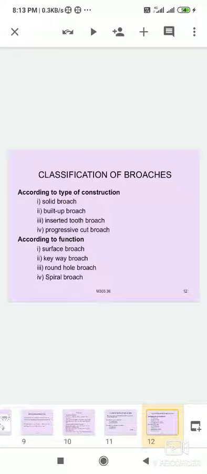According to type of construction: solid broach, built up broach, inserted tooth broach, progressive cut broach.